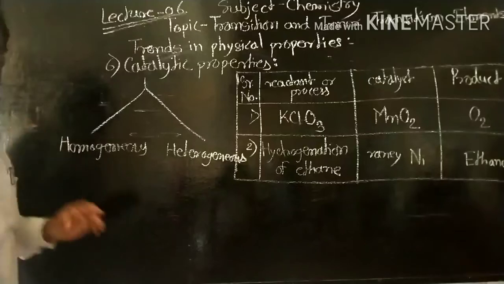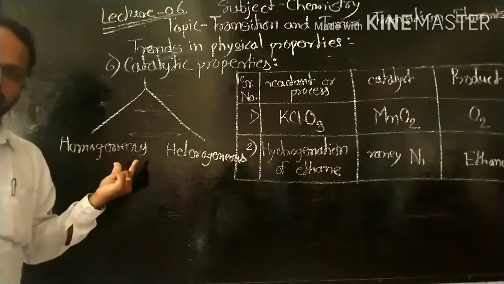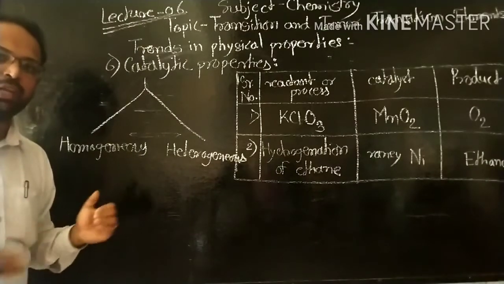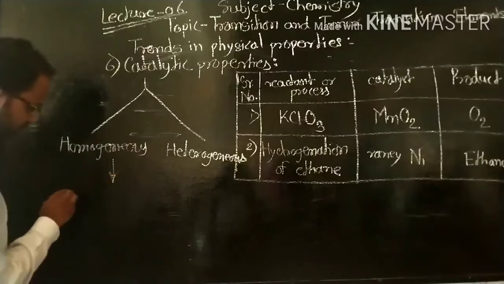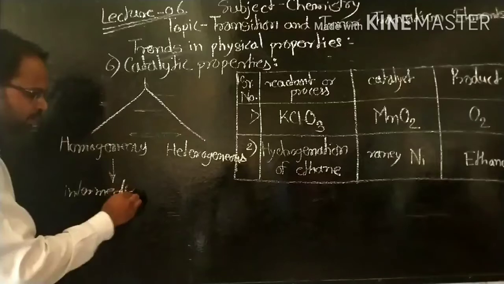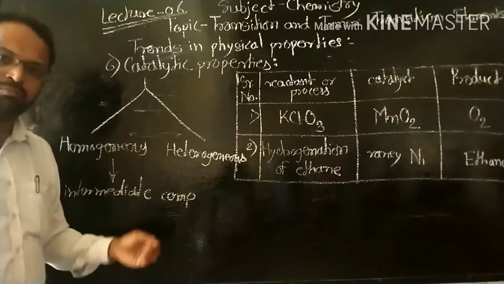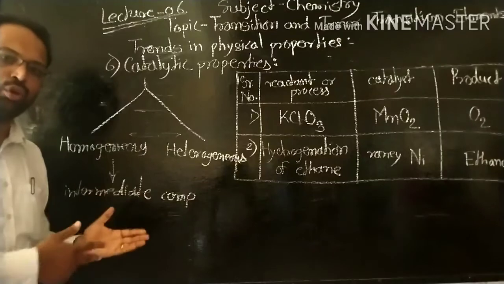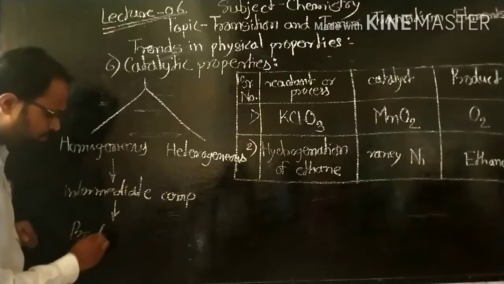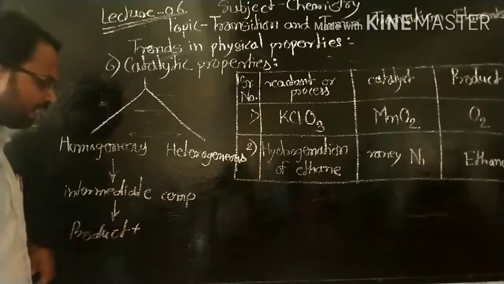For homogeneous catalysis, the transition element or the compound reacts with the reactant to form an intermediate compound, which is very unstable and high energy, so it decomposes to form product and regenerate the original catalyst.